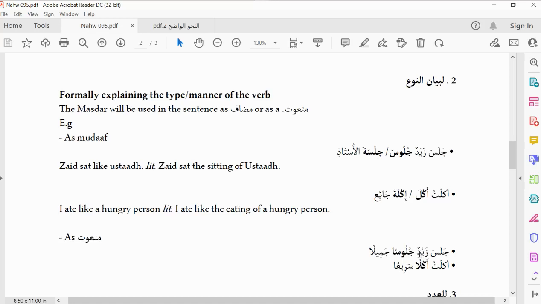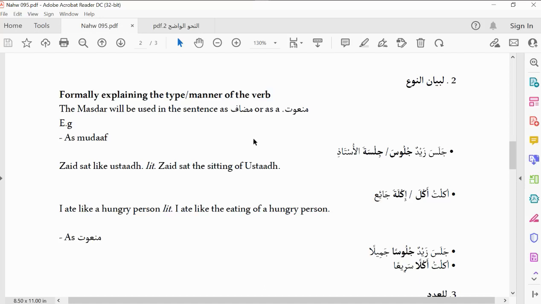For instance, say Jalasa Zaidun Julusan Jamilan. Zaid sat a beautiful sitting. So not just any general sitting, but only a beautiful sitting. Do you get now? Or Akalitu Aklan Seri'an. I ate hastily. I ate very fast. Do you get now? So these are the two ways you use your maf'ul mutlaq for bayanu nawi.